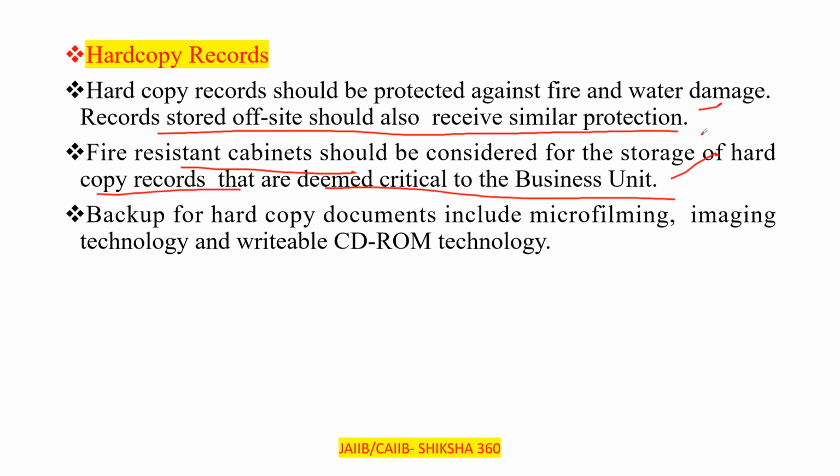That is, we have to store our documents or records in such a way that if any incident like a fire happens, we are able to protect them. Backup for hard copy documents includes microfilming, imaging technology, and writable CD-ROM technology. All these things come under that.